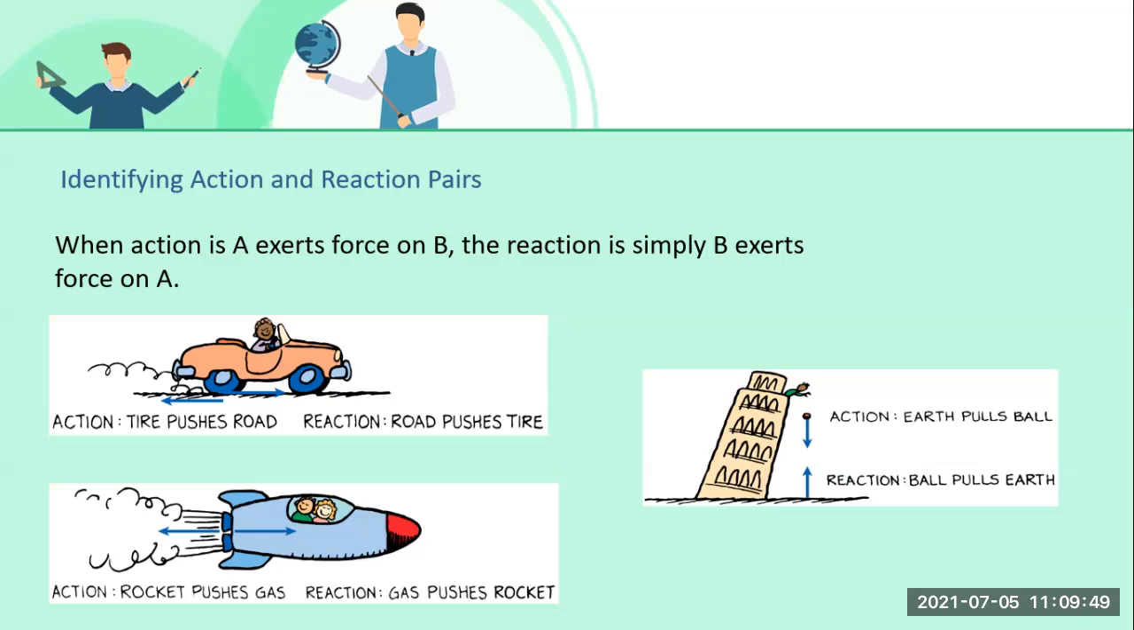Now see, from a huge building when we are throwing a ball, what is the action here, student? Earth pulls the ball in a downward direction. That is action. And what is the reaction? Ball pulls the earth. That is reaction. Then only the ball can fall down. This is how action and reaction take place.